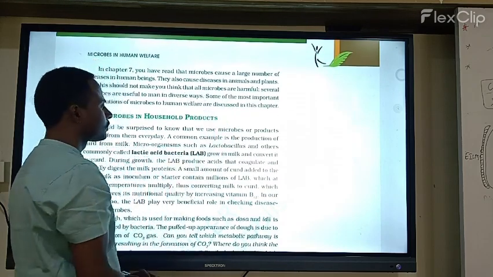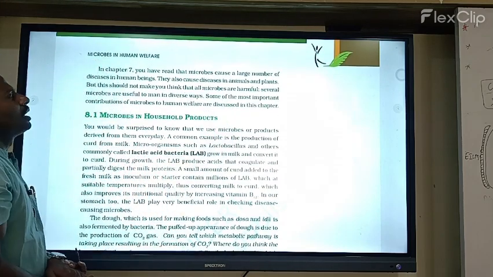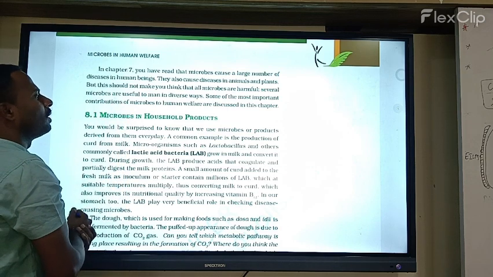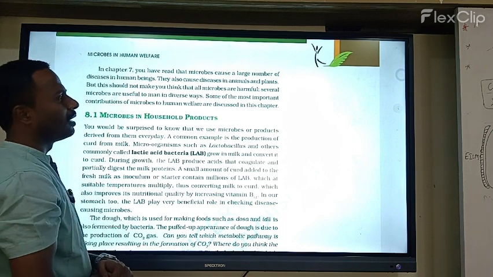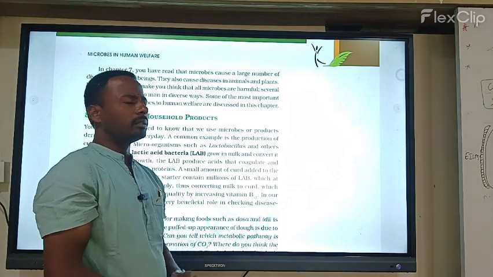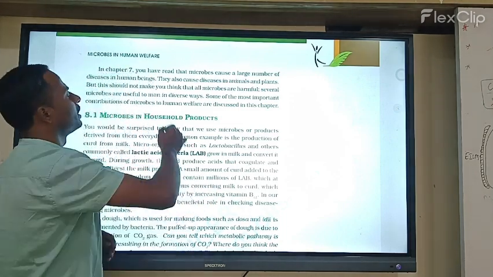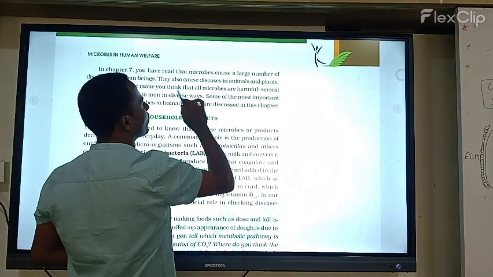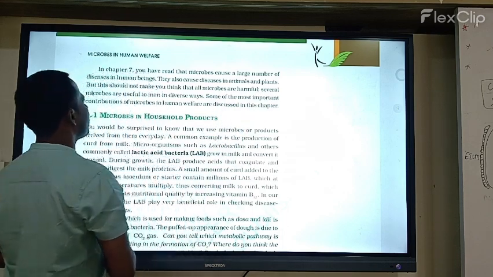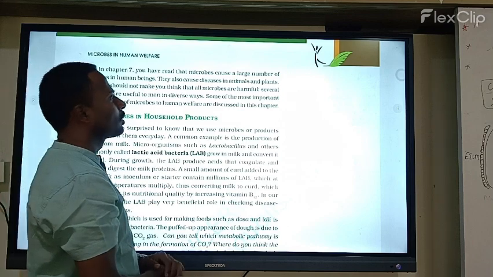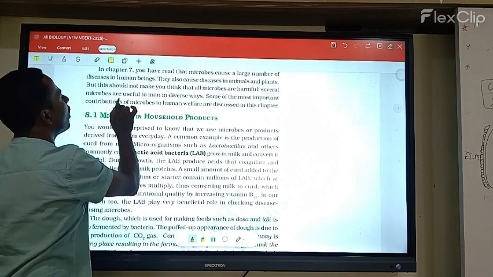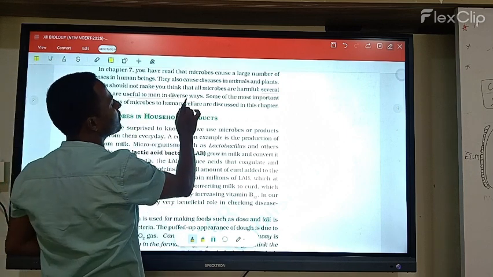In chapter 7 you have read that microbes cause a large number of diseases in human beings. They also cause diseases in animals and plants. In that chapter, on biological classification, we already learned about bacteria and the diseases caused by mycoplasmas in human beings, plants and animals. But this should not make us think that microbes are all harmful. Several microbes are useful to humans.